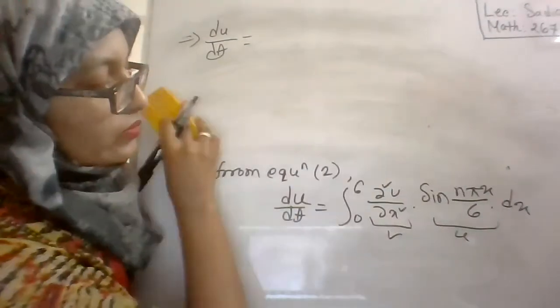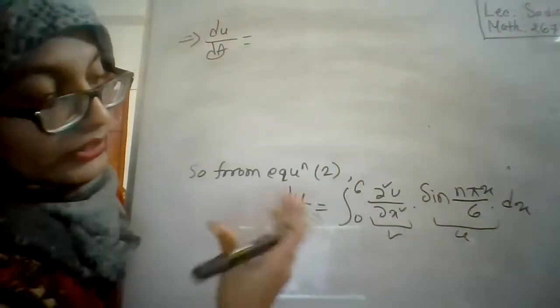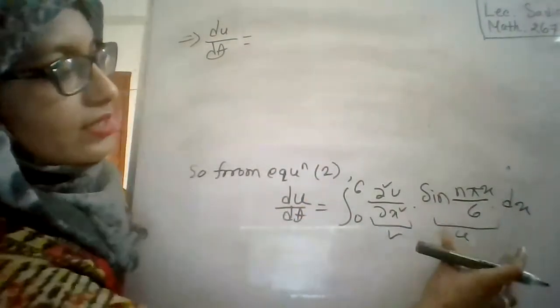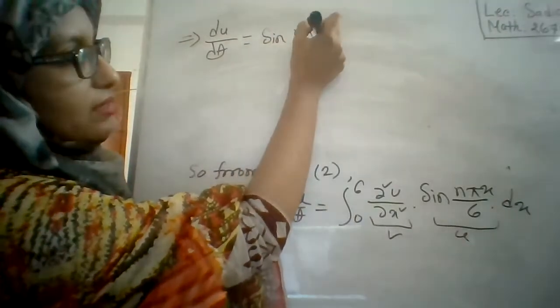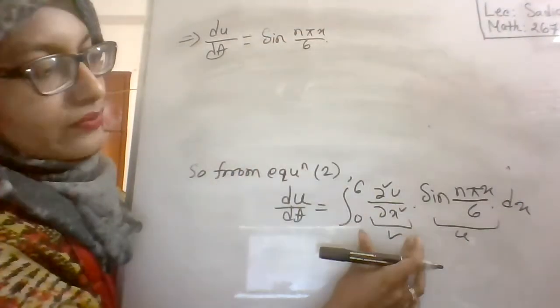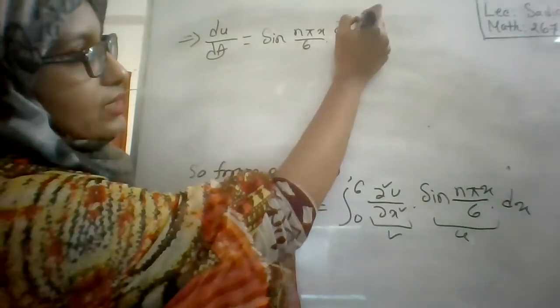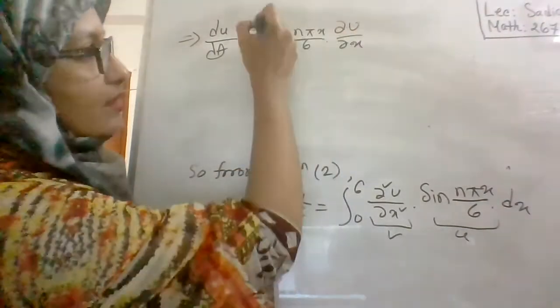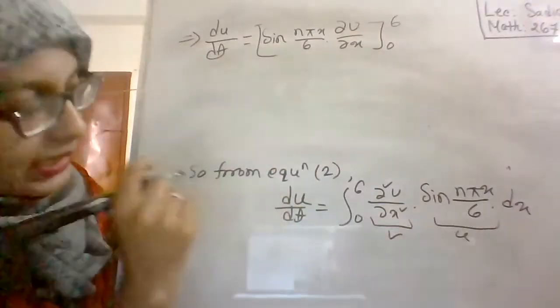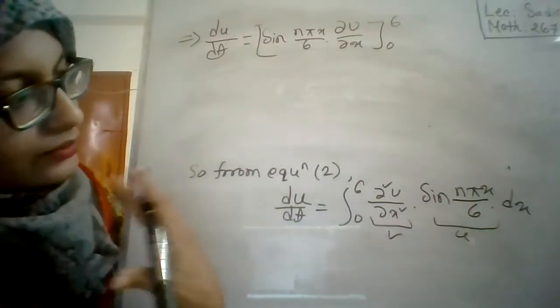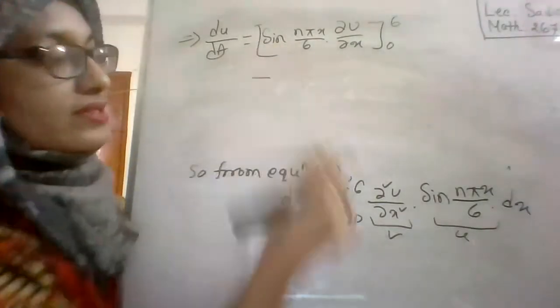So now we will complete this integration. U integration of v. Here u is this, so sine n pi x divided by 6. Integration of v means it will be del u by del x. The limit is from 0 to 6. Now the formula is differentiation of u.